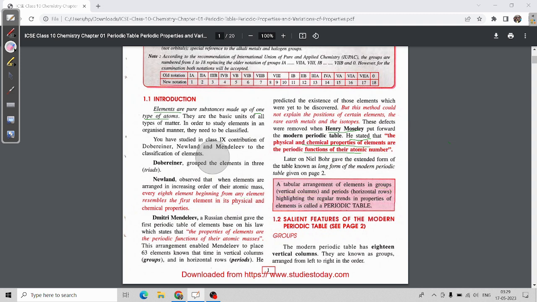As they formed this modern periodic table, there were seven periods and 18 groups. Groups are the vertical columns, like standing columns, and periods are the horizontal rows. There are seven periods and 18 groups.